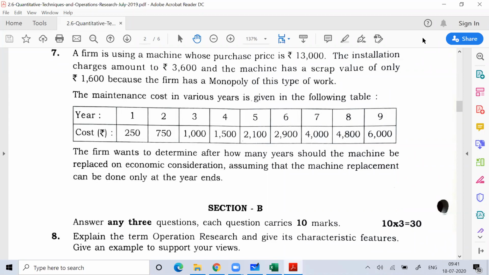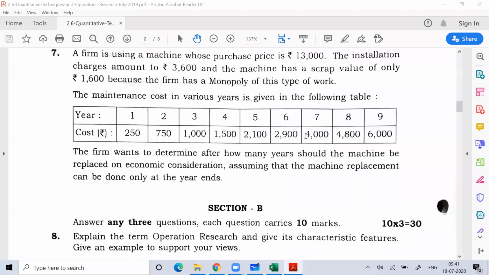When you study capital budgeting decisions in financial management, at that time you solve these kinds of problems on machines. But what used to be given there? Cost of capital and other considerations used to be given.